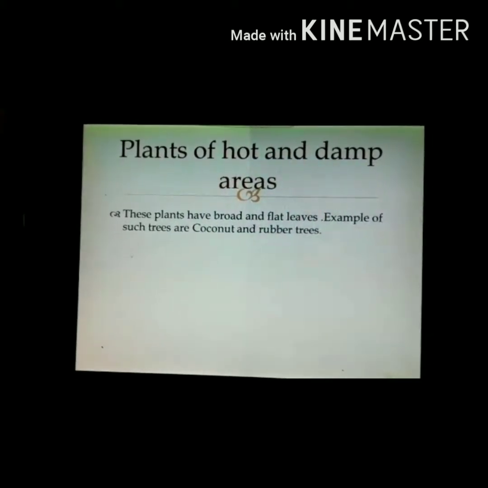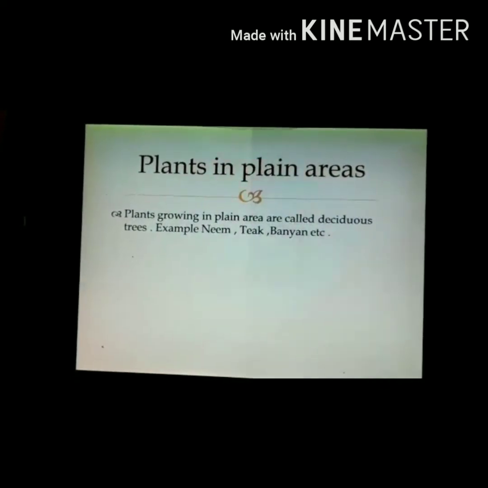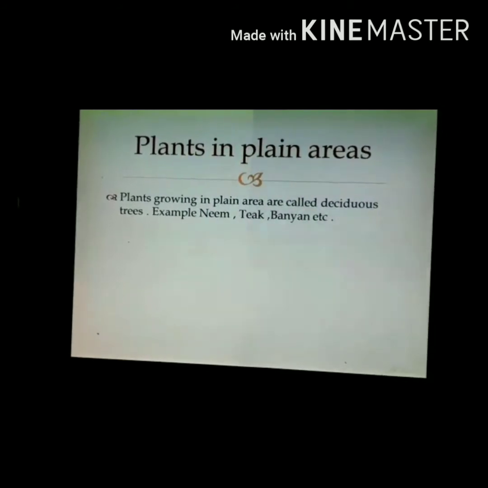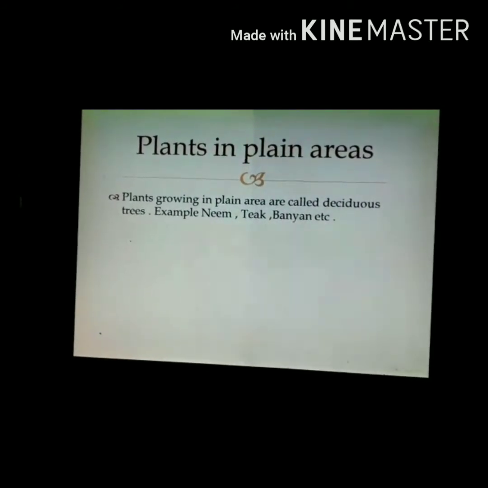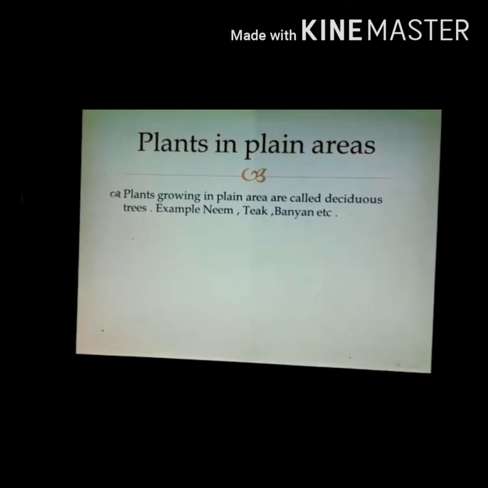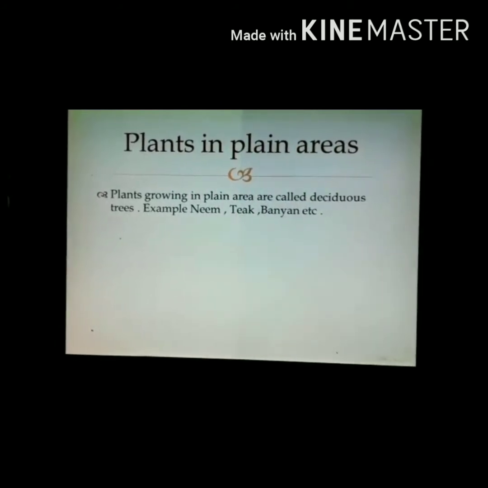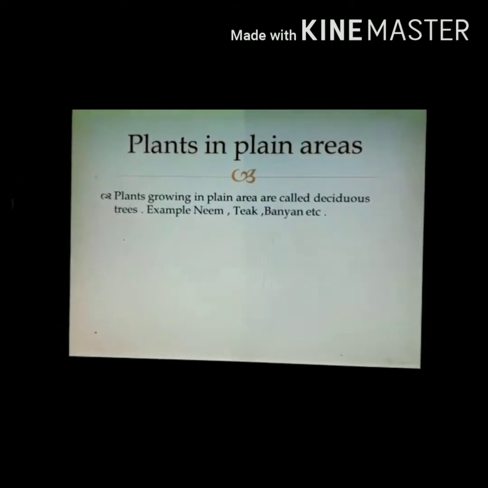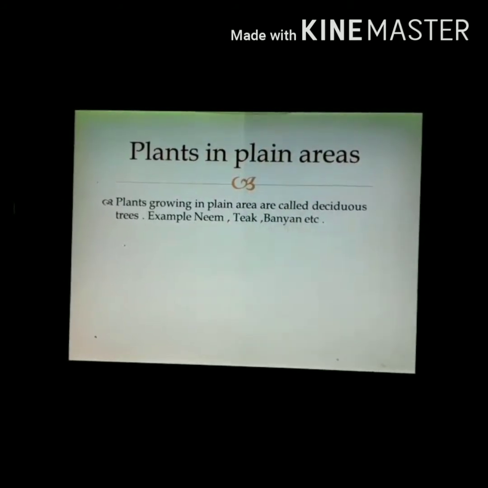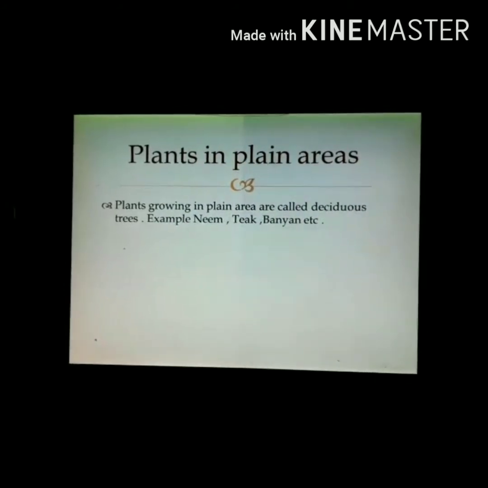Now we will discuss the next type of terrestrial plants, which grow in plain areas. Plants growing in plain areas are called deciduous trees. Some of the examples are neem, teak, banyan, etc. Different varieties of plants are found in plains. Most of these trees have a number of branches and leaves which they shed periodically. These are called deciduous trees.